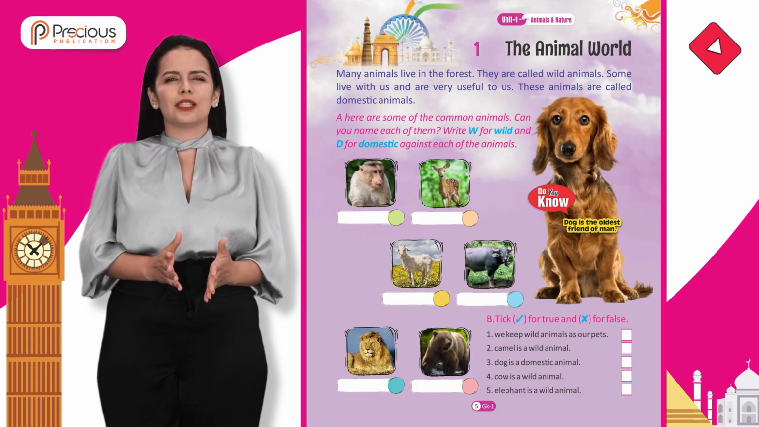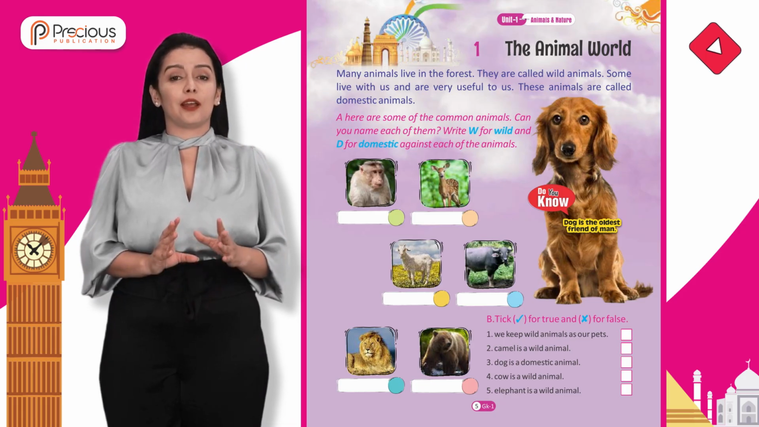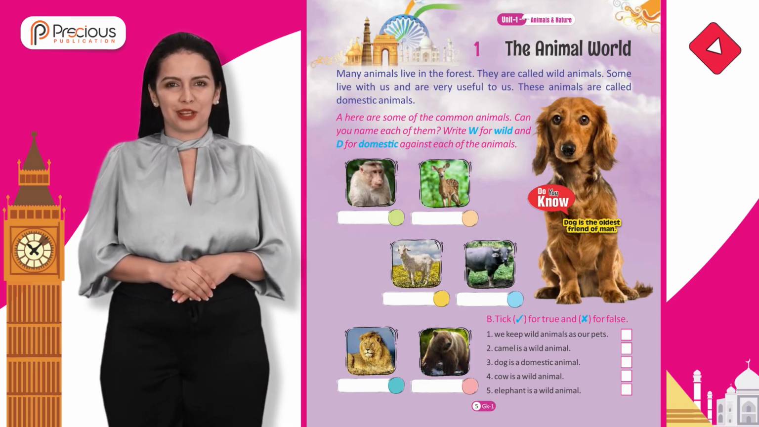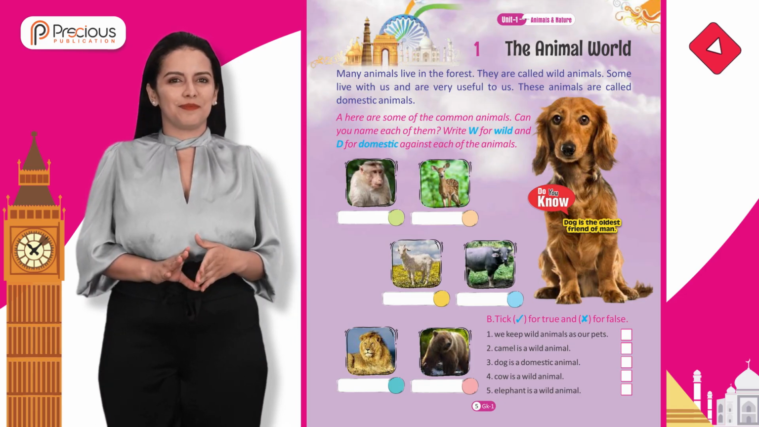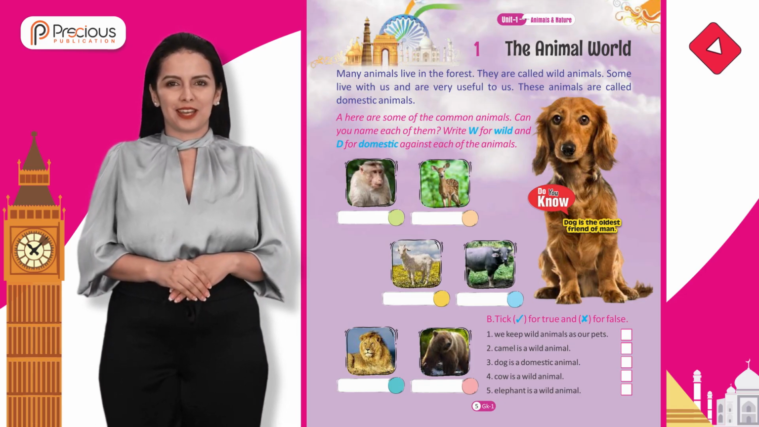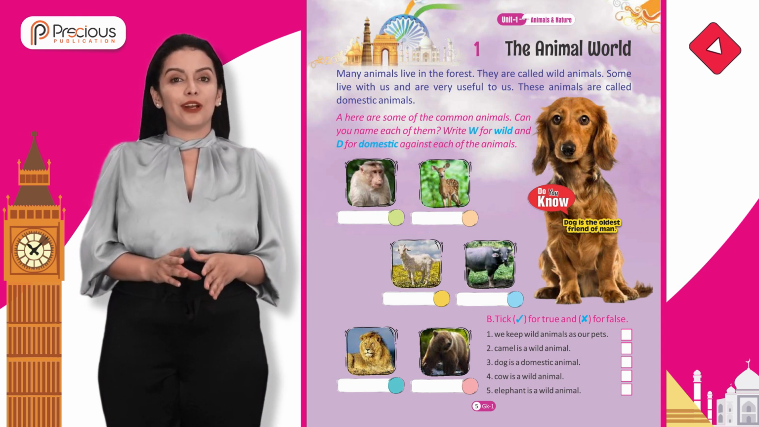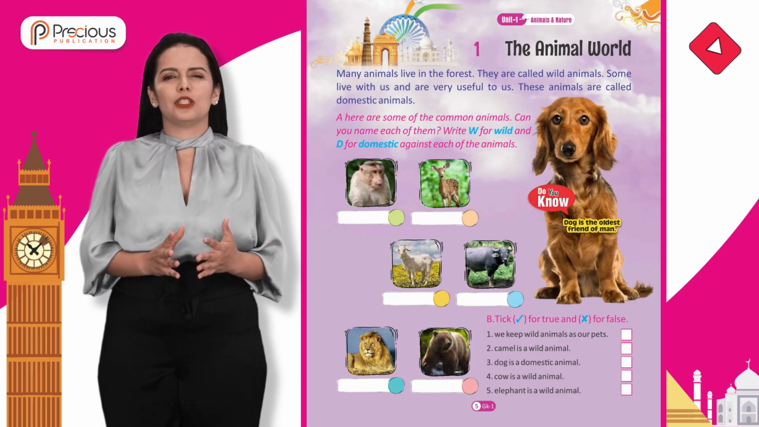1. We keep wild animals as our pets. 2. Camel is a wild animal. 3. Dog is a domestic animal. 4. Cow is a wild animal. 5. Elephant is a wild animal.